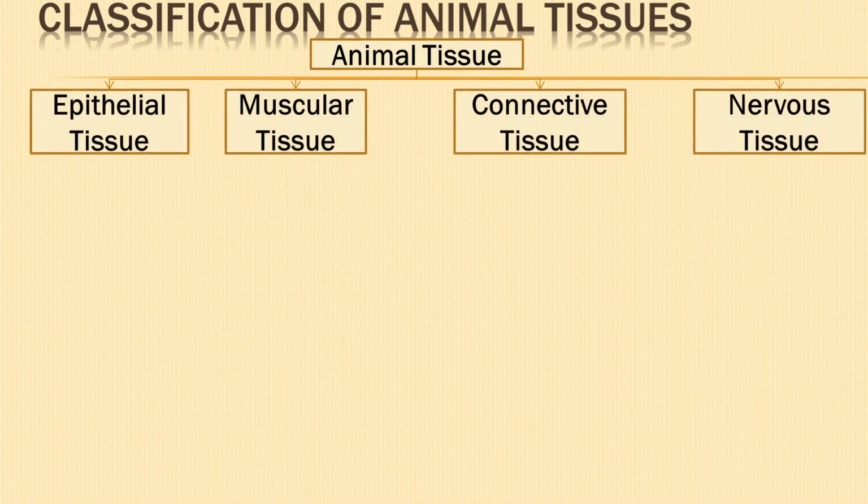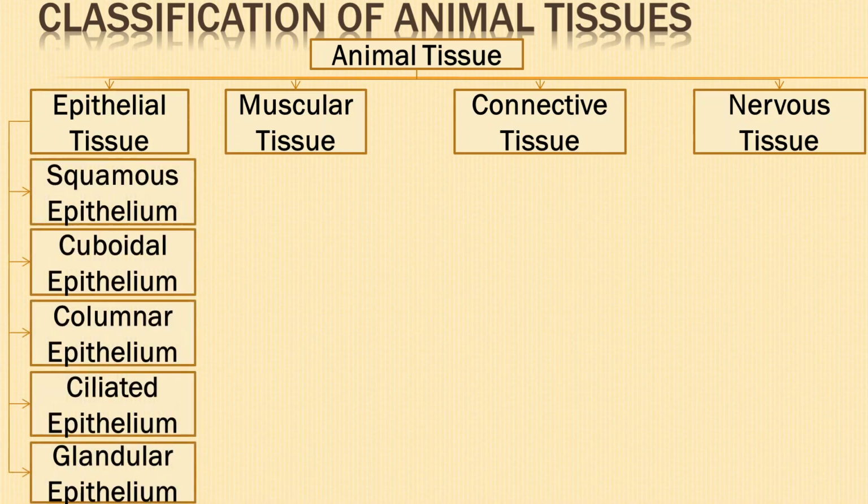Animal tissues can be broadly classified into epithelial tissue, muscular tissue, connective tissue, and nervous tissue. Epithelial tissue can be further divided into squamous epithelium, cuboidal epithelium, columnar epithelium, ciliated epithelium, and glandular epithelium.